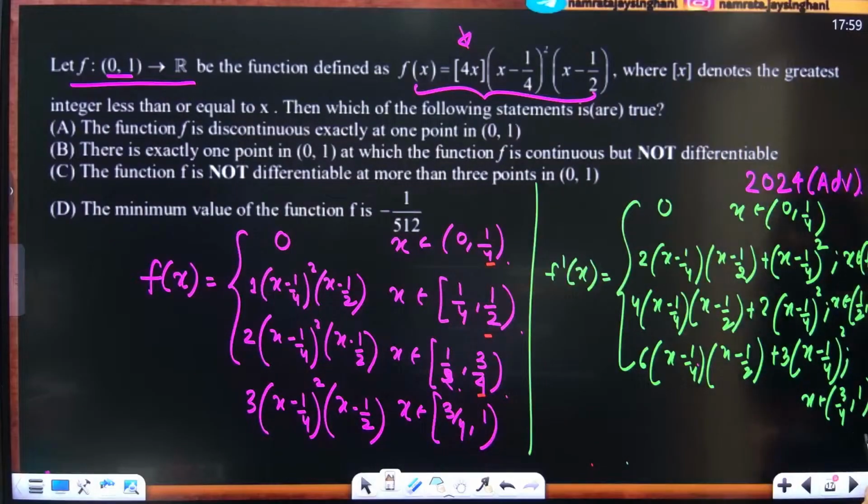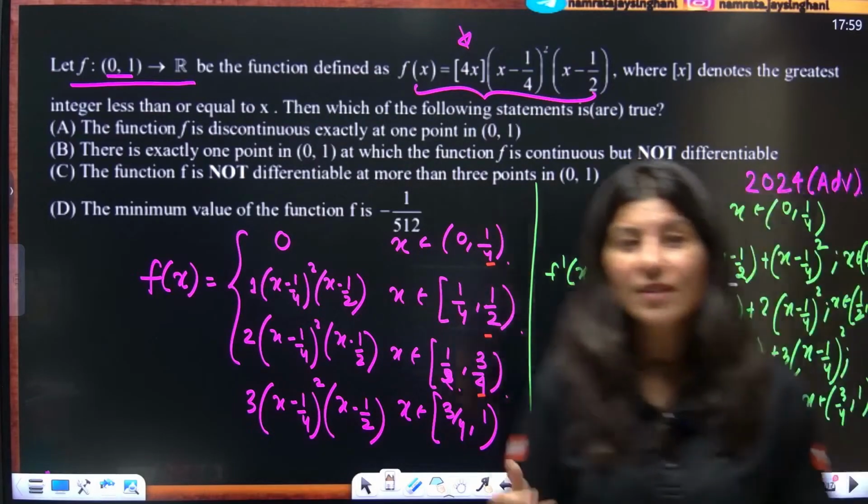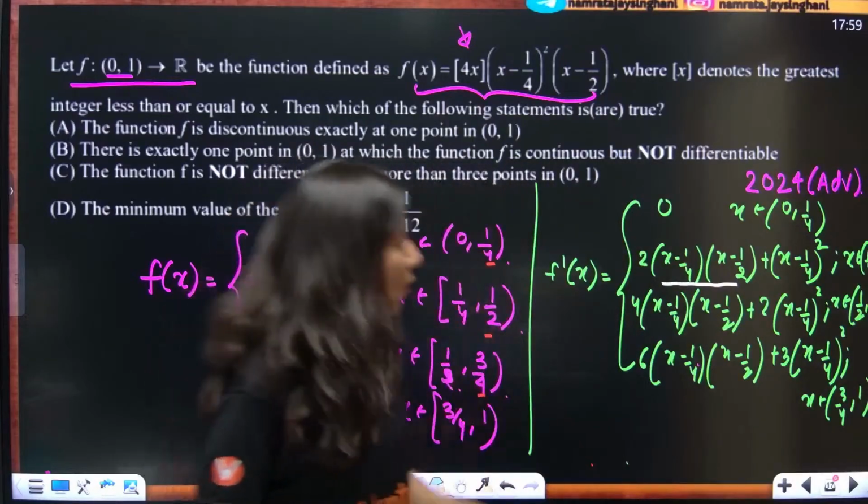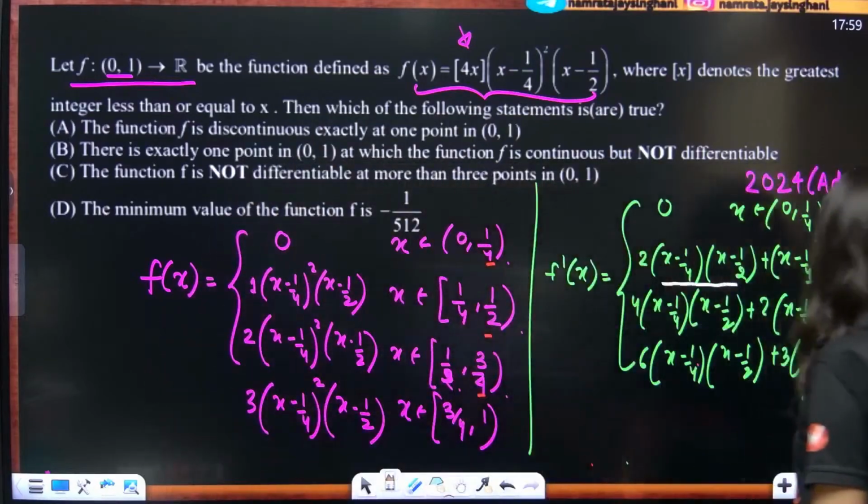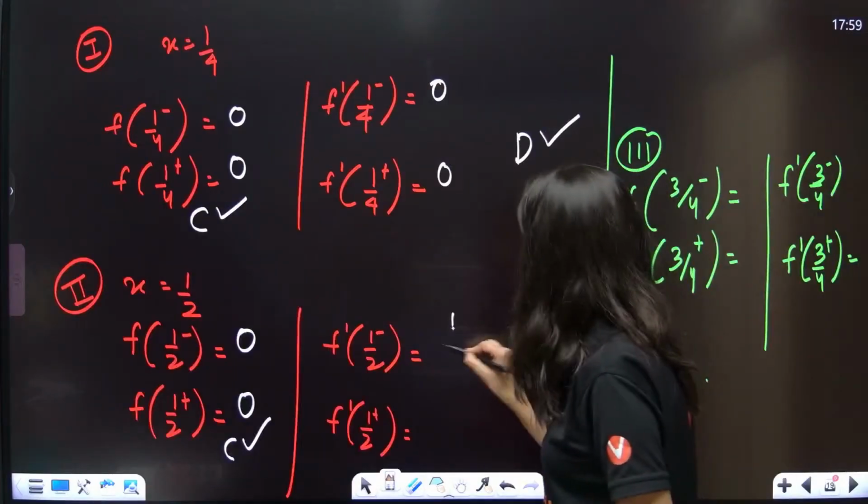Now derivative, let me go back, put half over here. So f of half minus, I need to put it over here. So this, you put half over here, this part will become 0. You put half over here. Now half minus 1 by 4 is what? 1 by 4. 1 by 4 square is what? 1 by 16. So this is going to get 1 by 16.